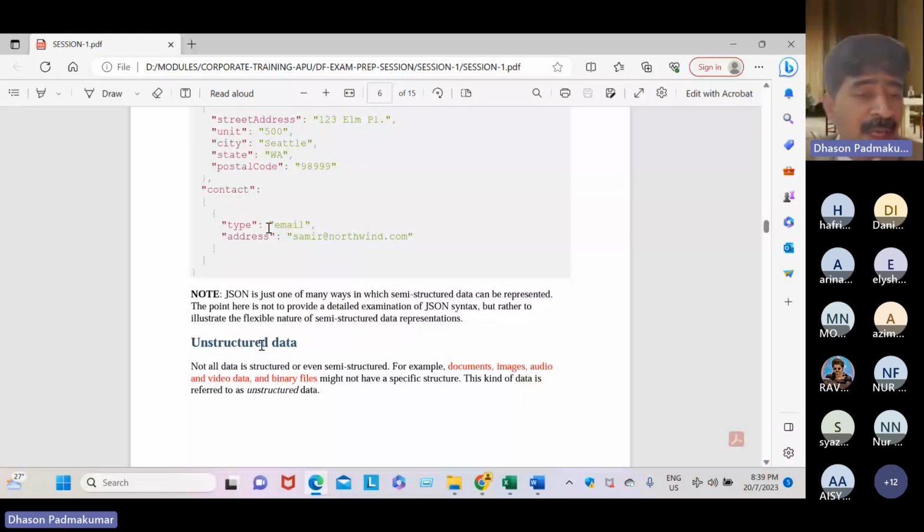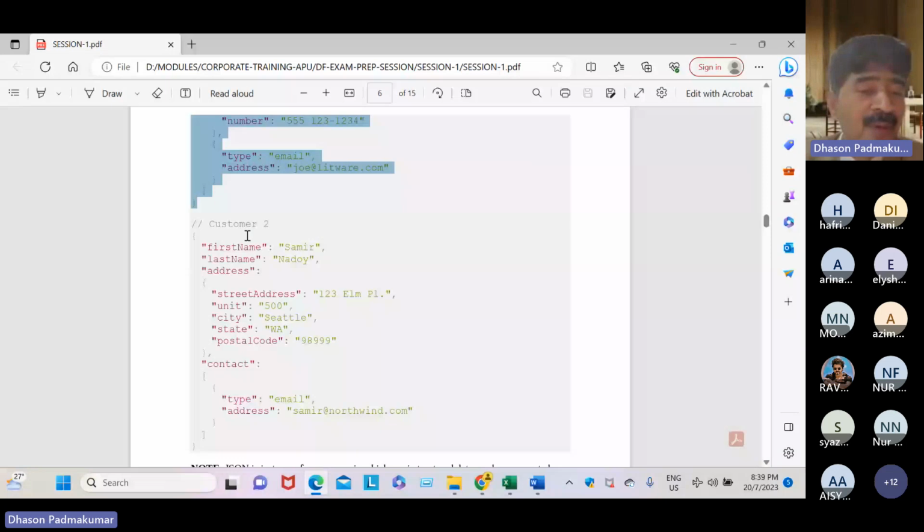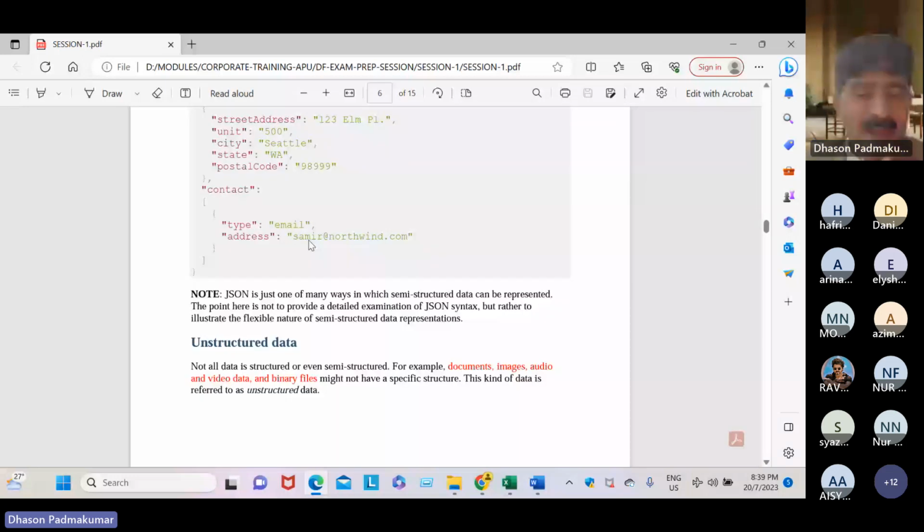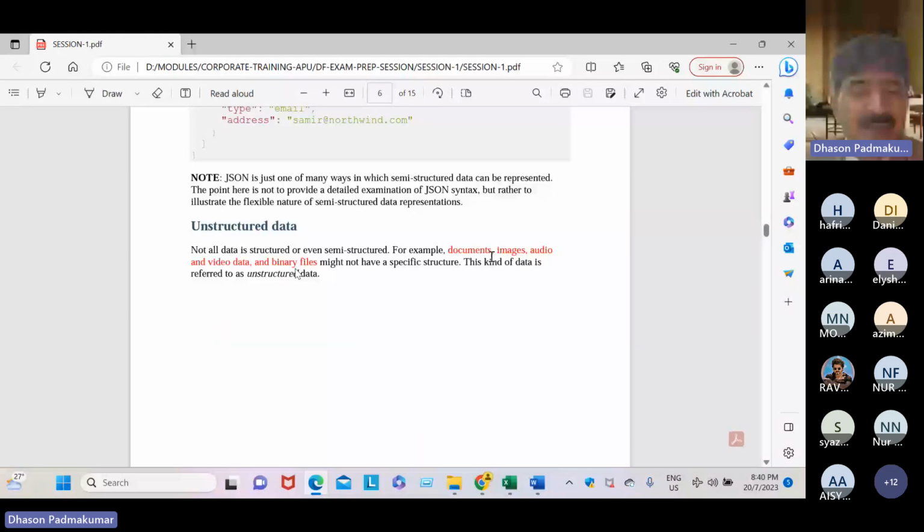Unstructured is totally not like this. For example, image form, 1 and 0, binary forms. Just imagine the police department, the crime department, they store data in image format, audio format, video format, digital format. No shape, no structure. Documents, Instagram, Twitter, emails, Facebook, whatever you post, whatever you chat, chat messages, all come under audio, video, binary.